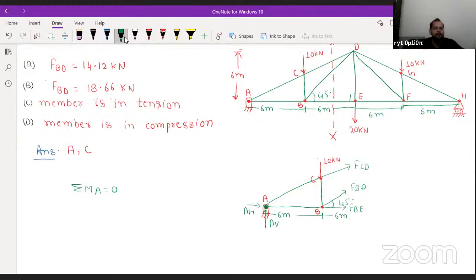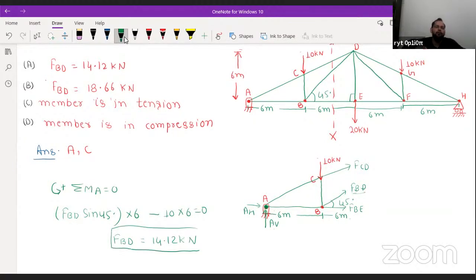You are going to see one moment due to the component of FBD in vertical direction. It will be FBD sin 45 degree, and the perpendicular distance is equal to 6 only. So force into perpendicular distance is 6. We are considering counterclockwise as positive, minus, because the 10 kilonewton will produce a clockwise moment. So 10 into 6 equals 0. When you solve this, you will get FBD equal to 14.12 kilonewton.